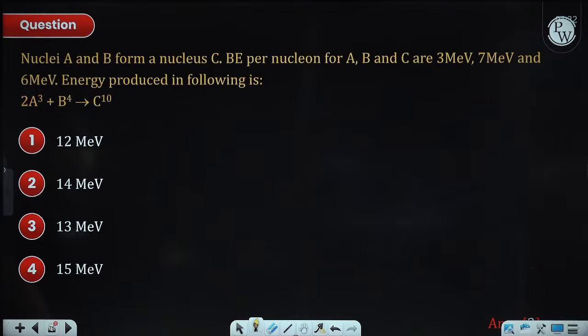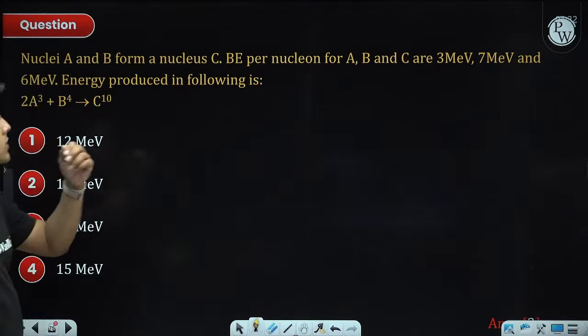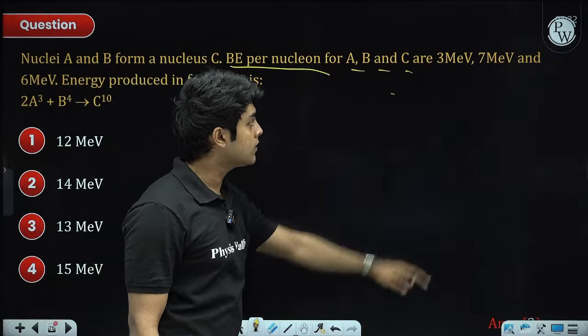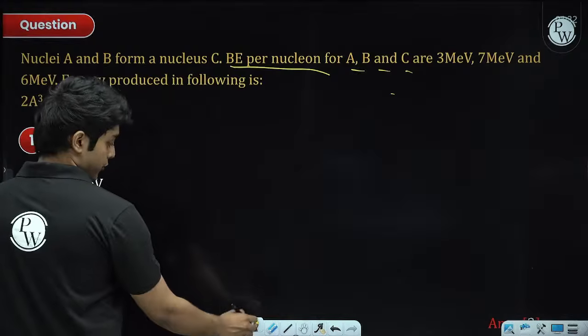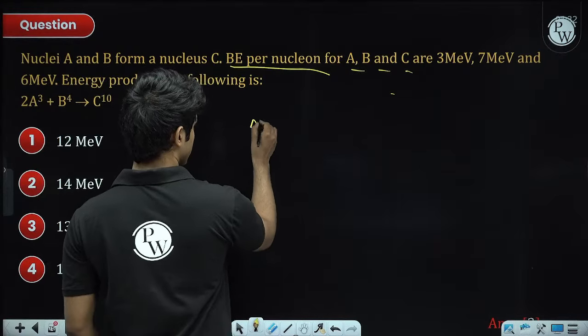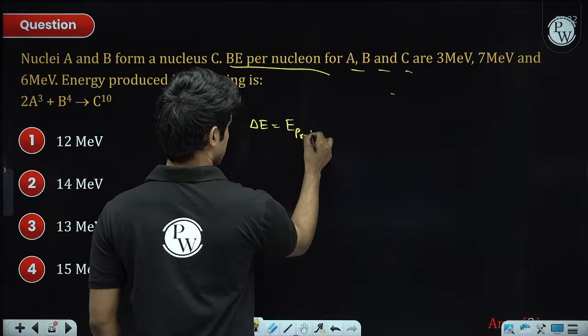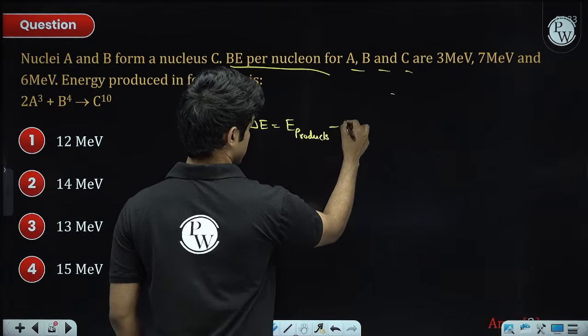Next, nuclei A and B form nucleus C. Binding energy per nucleon is given for A, B and C. The energy produced, so this extra energy produced, is just the energy of products minus the energy of reactants.